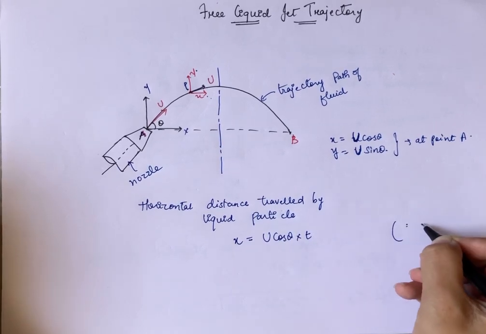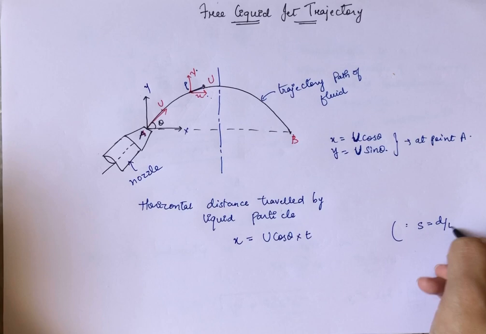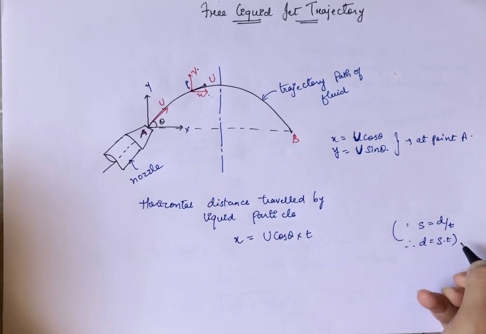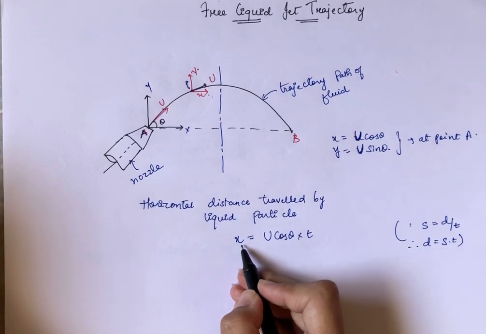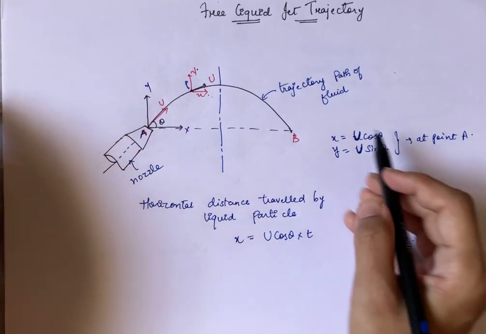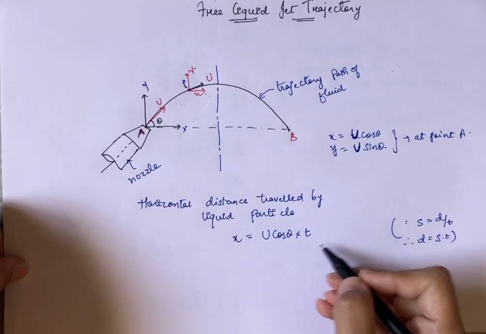That is from the formula of speed equals distance upon time, therefore distance equals speed into time. So the distance x equals U cos theta, the horizontal component, into time t.